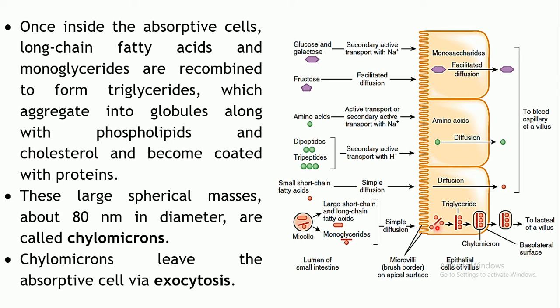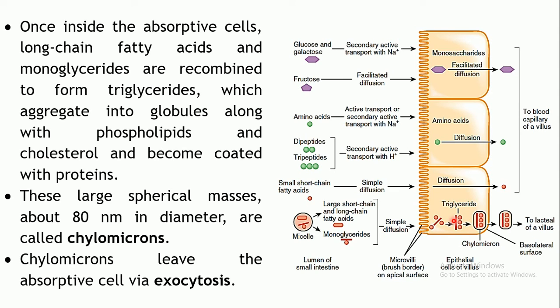Now once inside the absorptive cells, they will reconvert into triglyceride. They will bind together. Triglyceride means what? Glycerol, which will be attached with 3 fatty acids. So it gets converted into triglycerides once again. Now actually these triglycerides are broken down into fatty acids and monoglycerides, right? But here they are getting reunited to get converted into triglycerides.